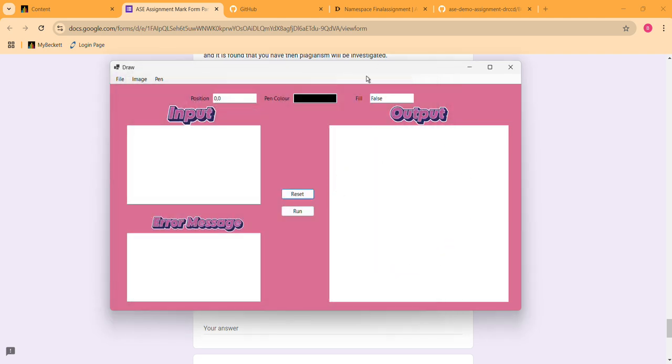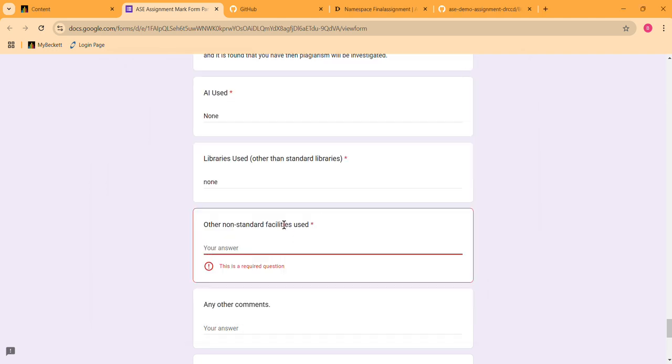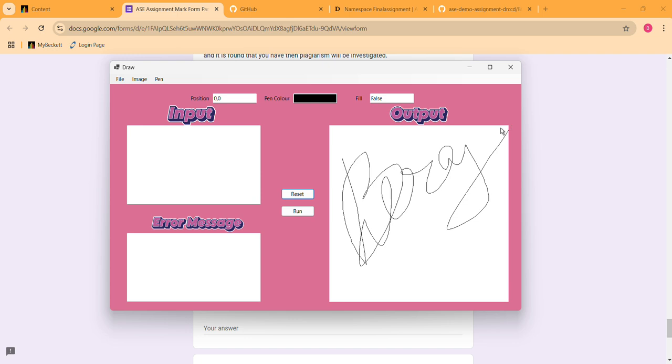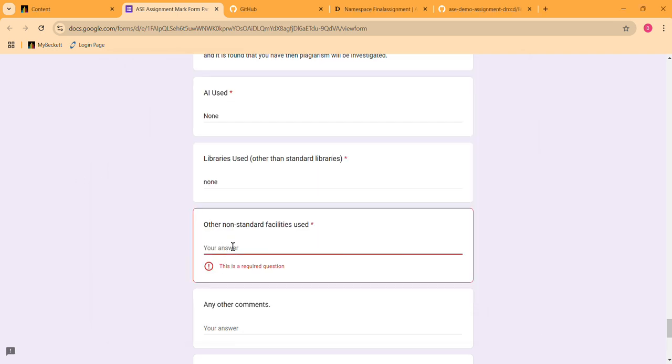The image has been loaded, but then it refreshes automatically. And I've also implemented a pen where you can just drag and write your own name or anything using that. And you can even change your pen color with this. Pen color red, pen color blue. I have an eraser which erases everything. So yeah, that's it.